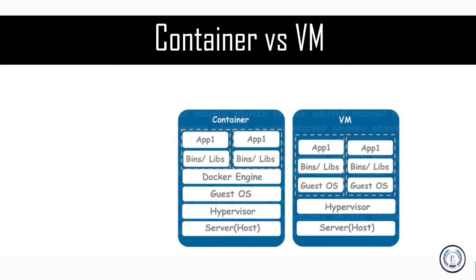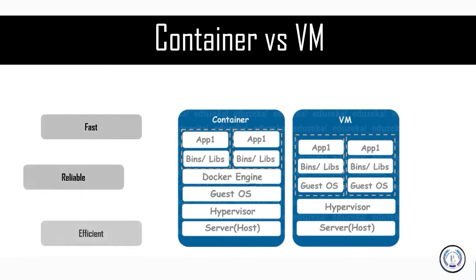But the benefit here is that since your applications, your bins, and your library files are independent, you can package them in a container and move them across easily. So you can run it on other Docker Engines as well. Since you are not dependent on a guest OS, or you do not have a guest OS inside your container, you get certain benefits. It makes your containers faster, makes them reliable, and at the same time makes them efficient. That is what containers are, and that is how they're different from virtual machines.